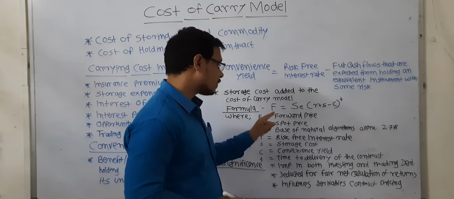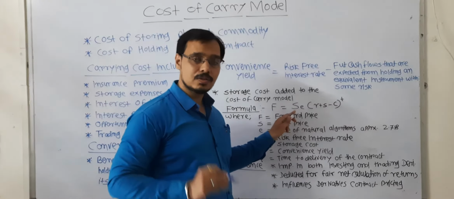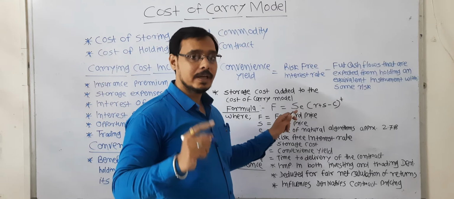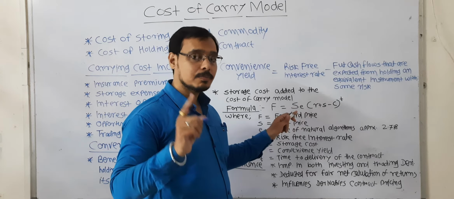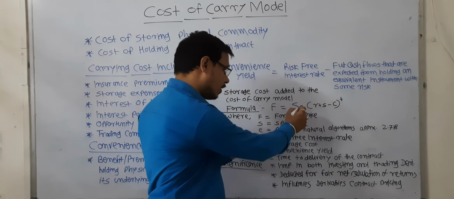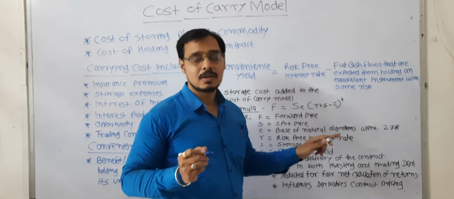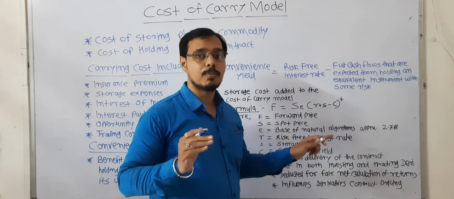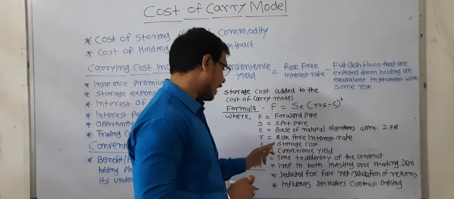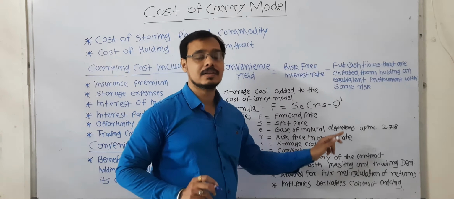Here F means the forward price, S means the spot price, which is the current market price of any particular commodity at the particular time, that is capital S. Then small e means the base of natural logarithms, which we generally take as 2.718, and then small r means the risk-free interest rate.